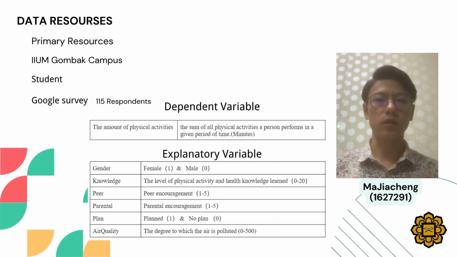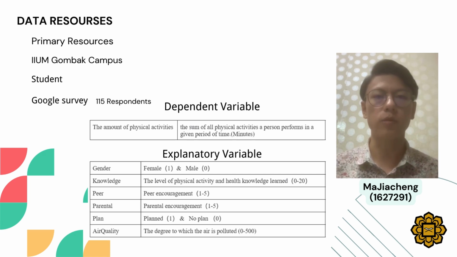Next part is data resources. In this study, the data used are primary sources, collected by Google survey with some questions related to the variables. The survey was conducted among the student population at IIUM Gombak campus by sharing the questionnaire link in person and on WhatsApp. The survey contained the total physical activity of the student in the past week and the related explanatory variables, which are gender, knowledge, peer, parental, action plan, and air quality. In the end, we got 115 responses.